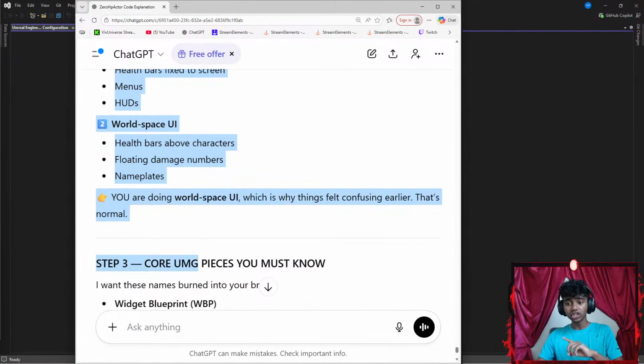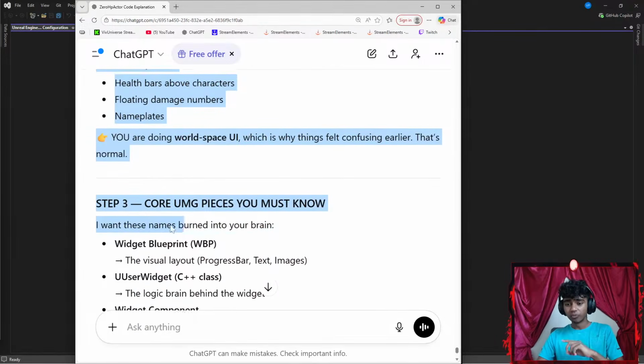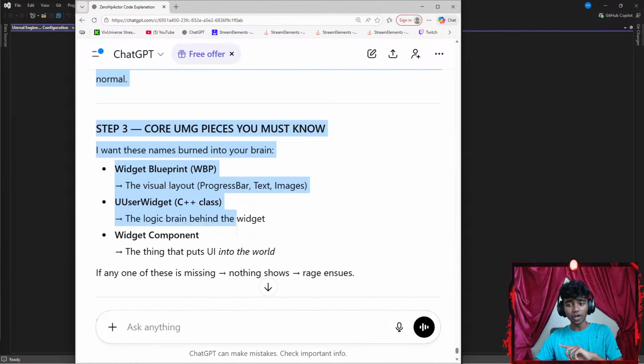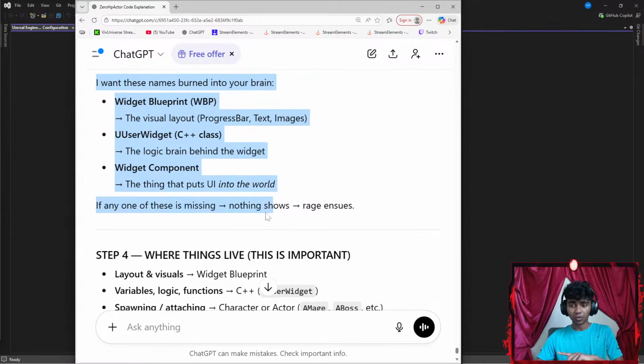That's normal. Step 3: core UMG pieces you must know. I want these names burnt in your brains. Widget Blueprint, WBP: the visual layout, progress bar, text, images. User Widget C++ classes: the logic brain behind the widget. Widget component: the thing that puts UI in the world.